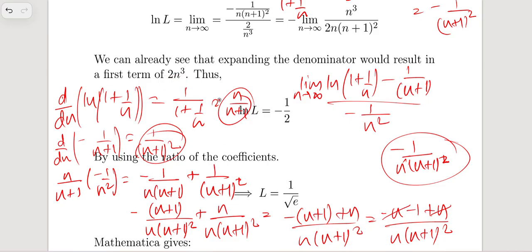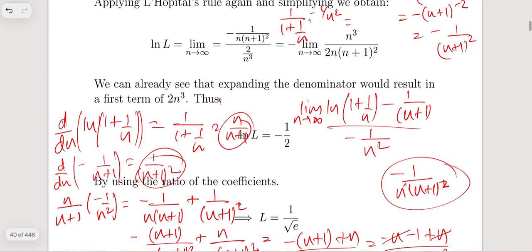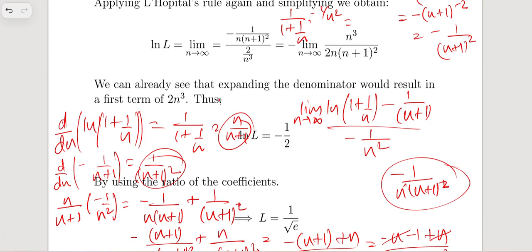From here we have to think about this a little bit. Expanding the denominator means n cubed over 2n times n squared plus 1 plus 2n.